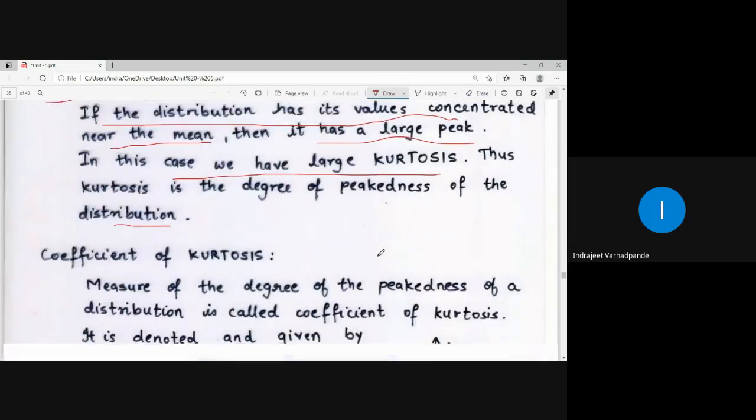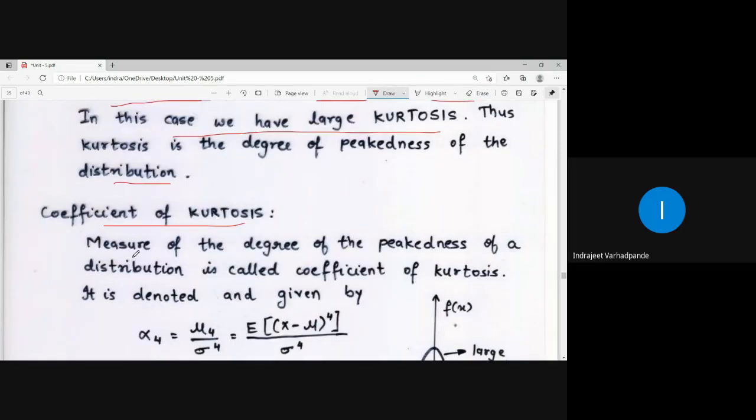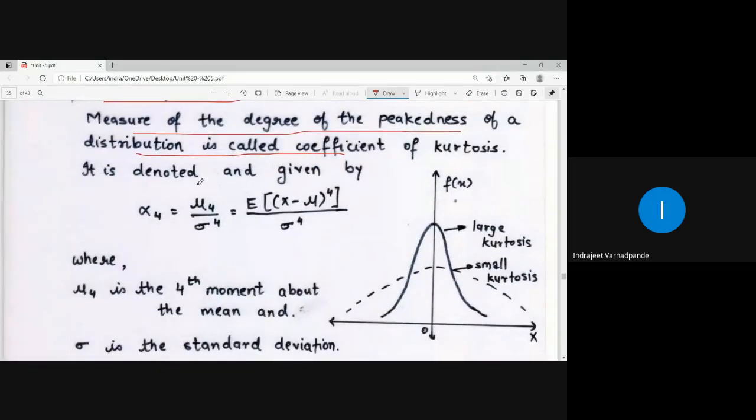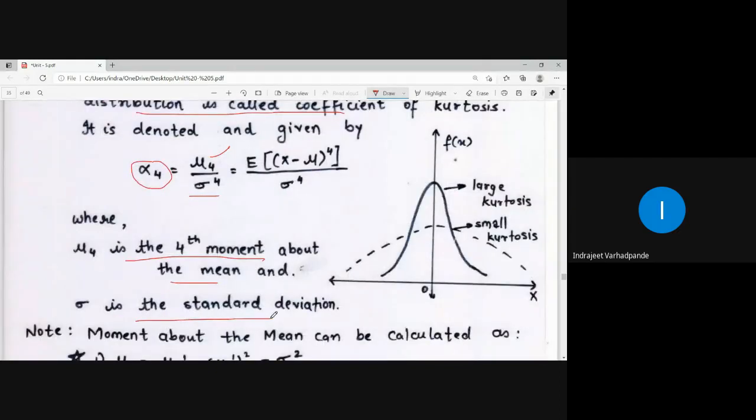How to calculate the coefficient of kurtosis? The measure of the degree of peakedness of the distribution is called the coefficient of kurtosis. It is denoted by alpha 4. Alpha 4 is mu 4 upon sigma to the power 4. What is mu 4? The fourth moment about mean. What is sigma? Sigma is the standard deviation.